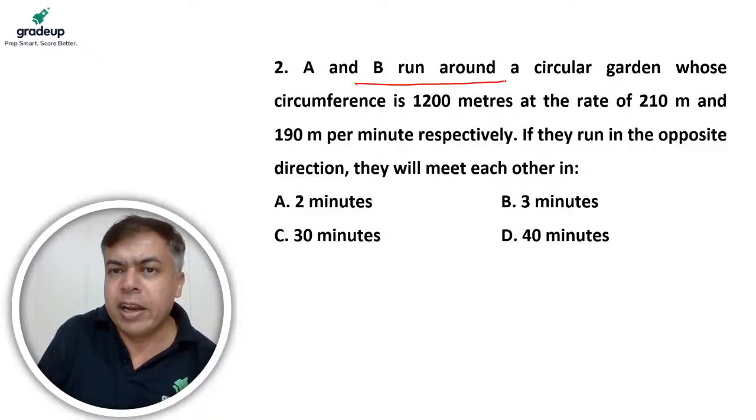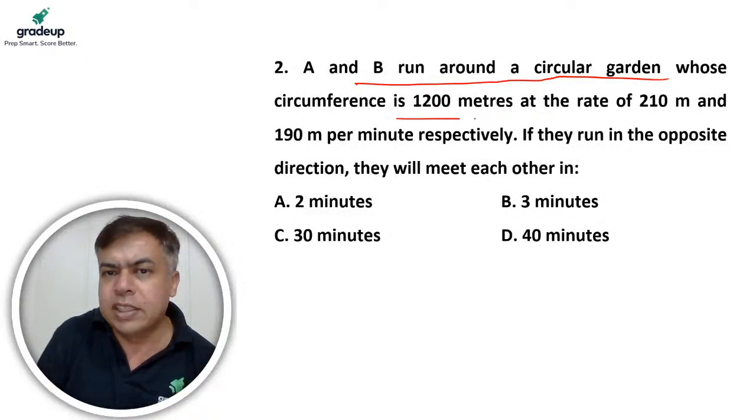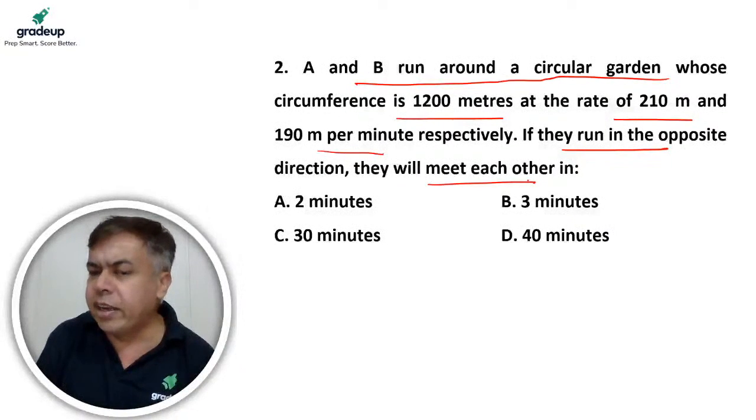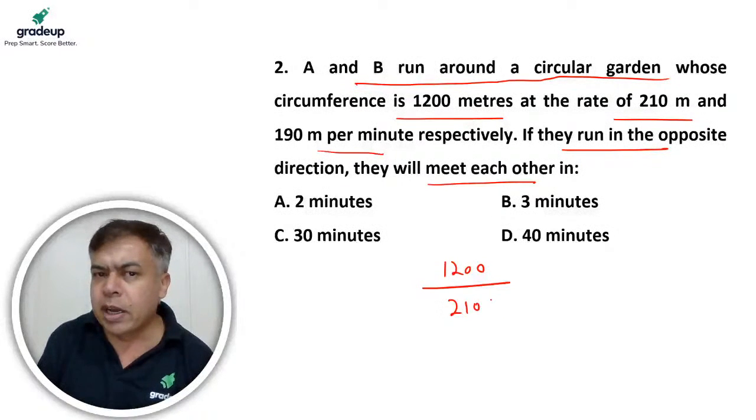A and B run around a circular garden whose circumference is 1200 at the rate of 210 and 190 per minute. If they run in opposite direction, they will meet each other in how much time? 1200 is the circumference. Relative speed becomes 400, so 3 minutes. Meter per minute it was.